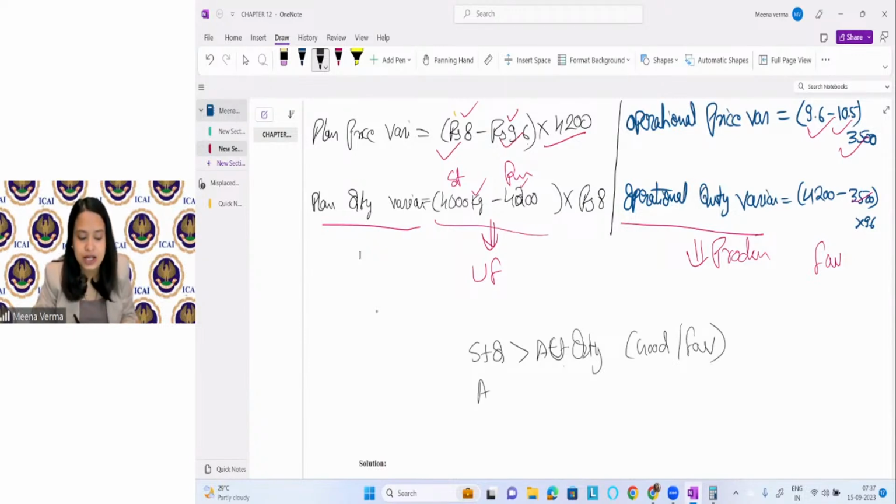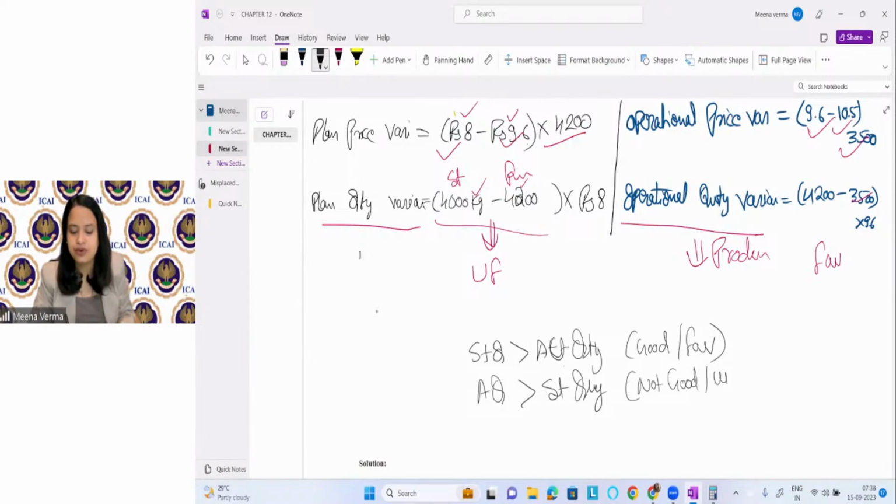Similarly, when the actual quantity consumed is more than the standard quantity, when you have set some standard but you are consuming more, what will happen? This is not a good variance. You can say this is unfavorable.